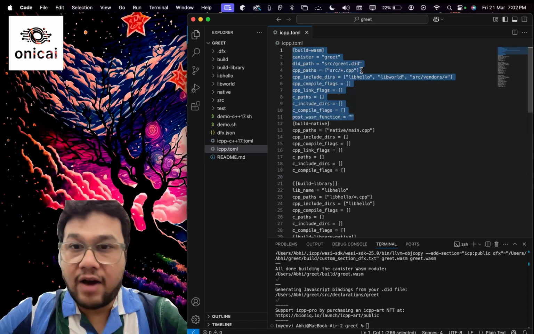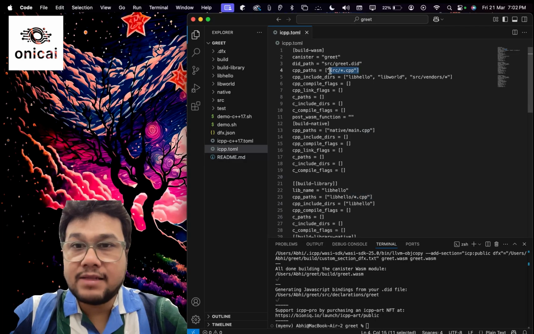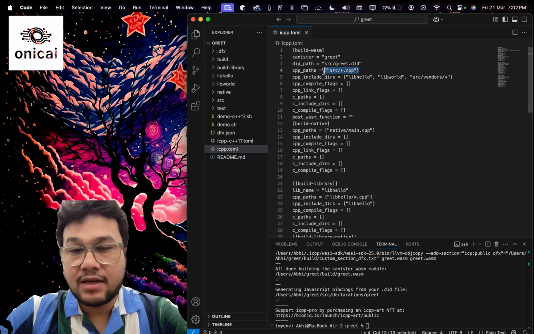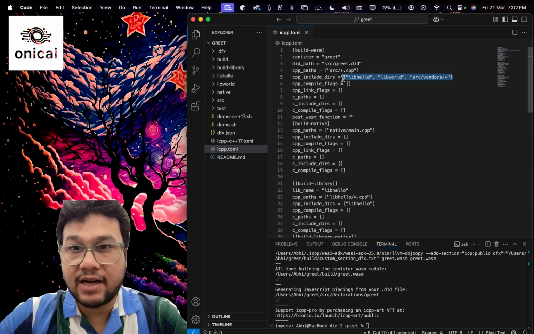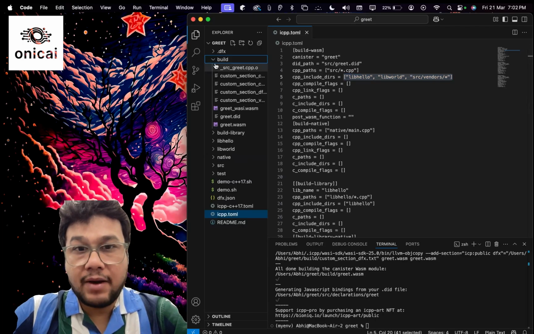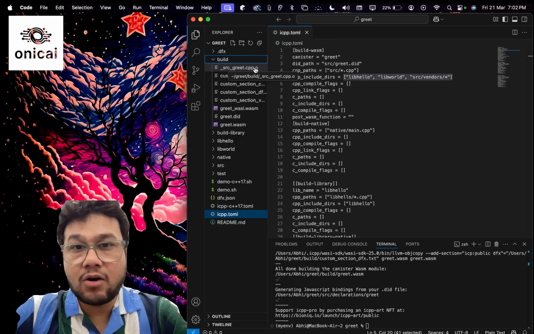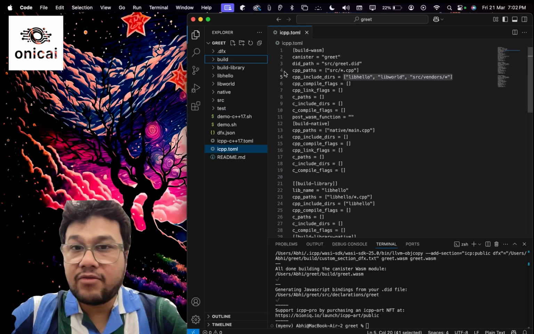Once all these files are found, icpp-pro compiles the C++ files, including all the header files mentioned in these directories, to create a .o file present inside the build folder. So you see this src-greet.cpp.o. So it creates the .o object file and then links it with previously built static libraries.